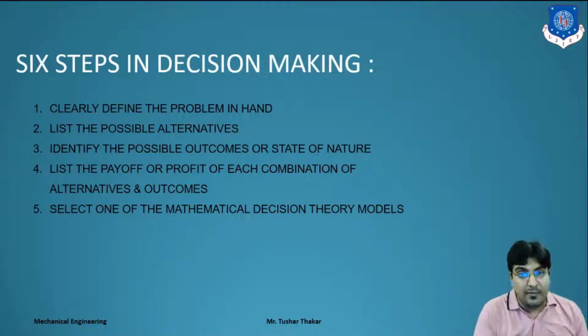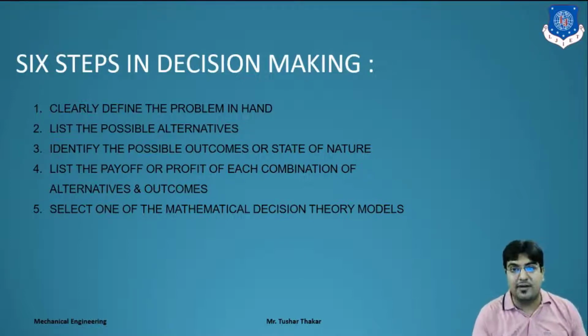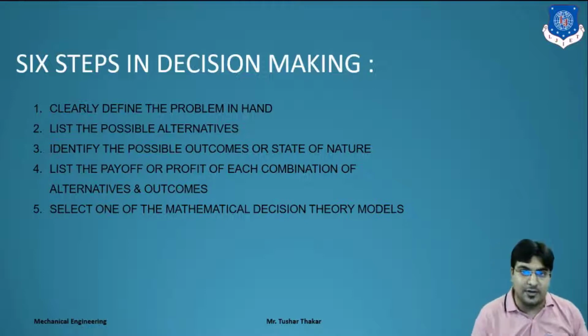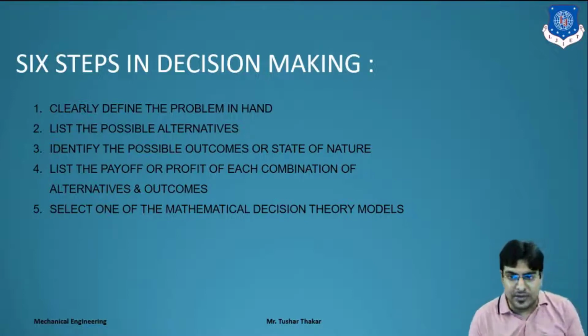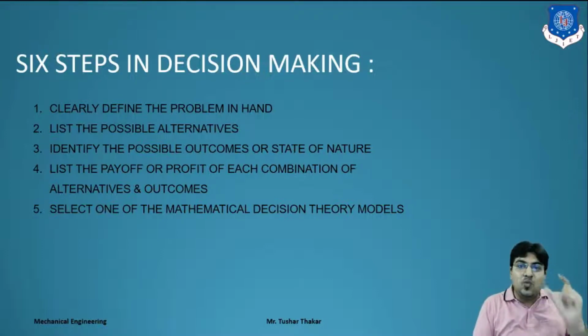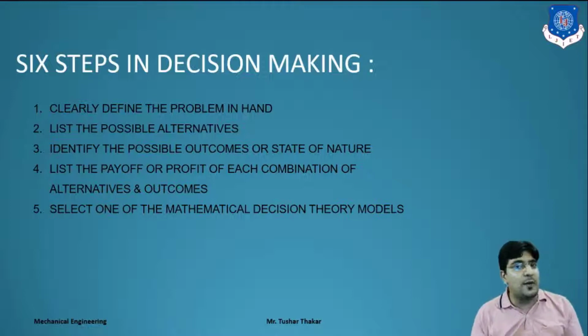I wake up at 5 o'clock, 5 to 6 or 5 to 7 I will prepare. After that I get ready for the job and go to the job. In job free time I will again start my preparation, I will read a newspaper etc. Means you have to calculate your optimum hours for the preparation of the competitive exam. Means you have to apply a perfect optimal strategy. That is a mathematical decision, right?